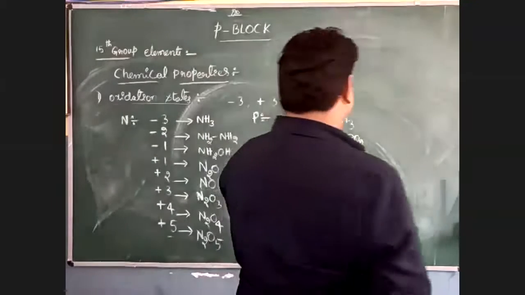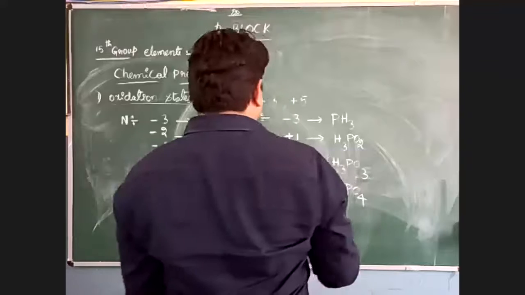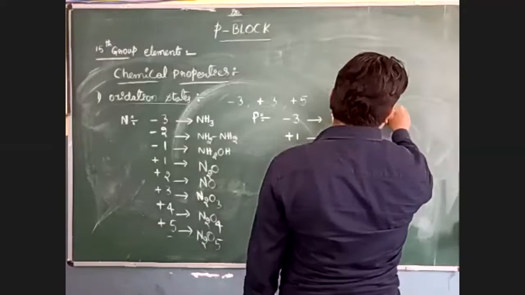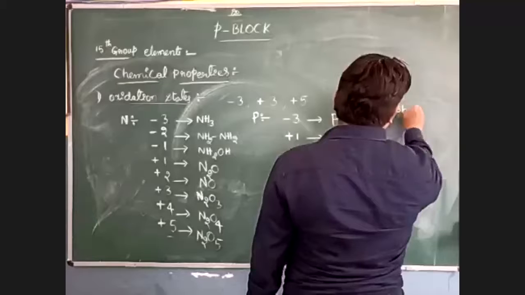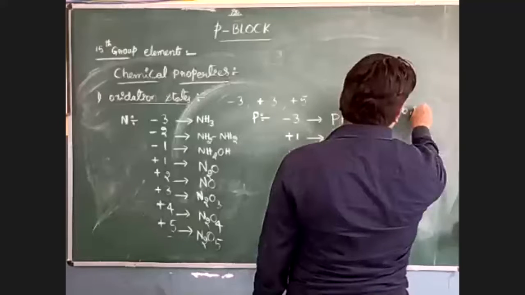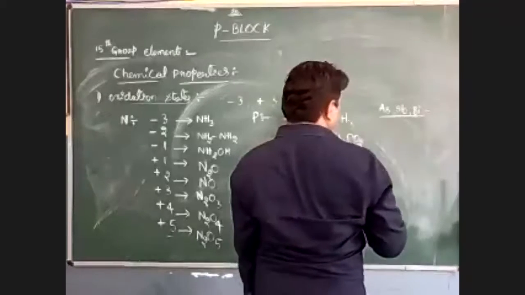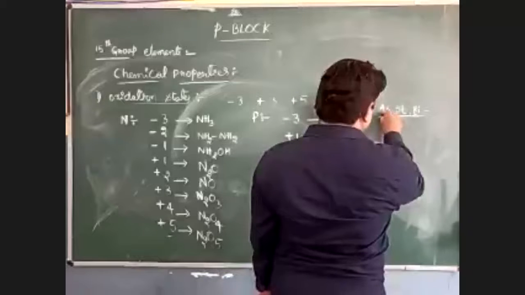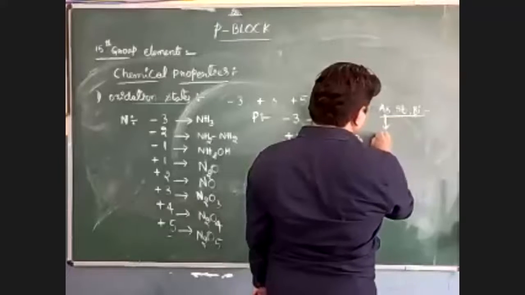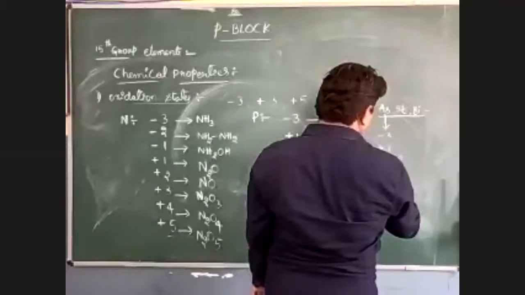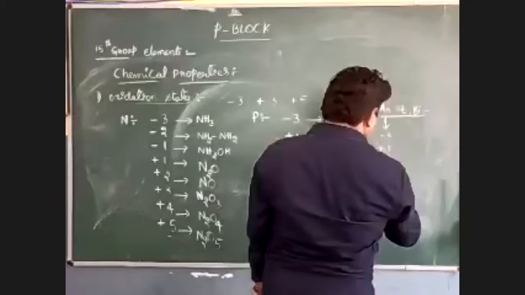Come to the remaining elements: arsenic, antimony, and bismuth. For arsenic I am writing -3, +1, +3, and +5.